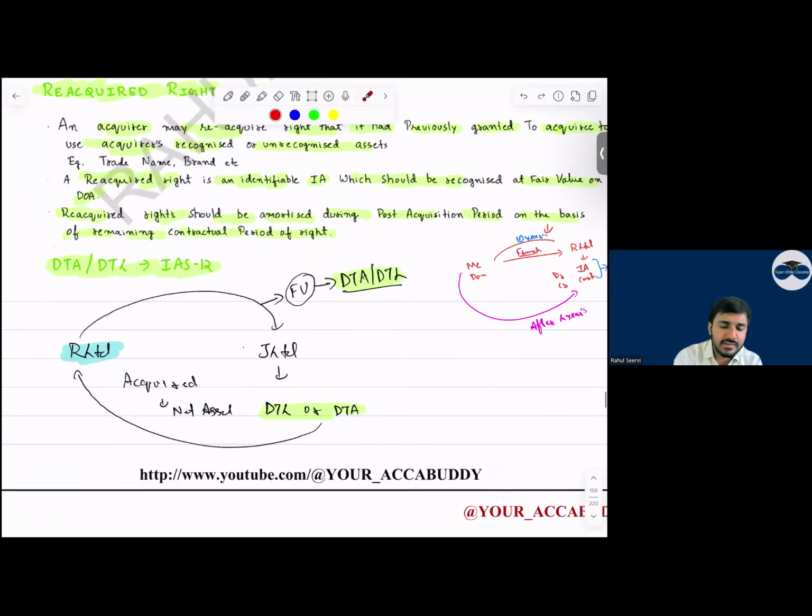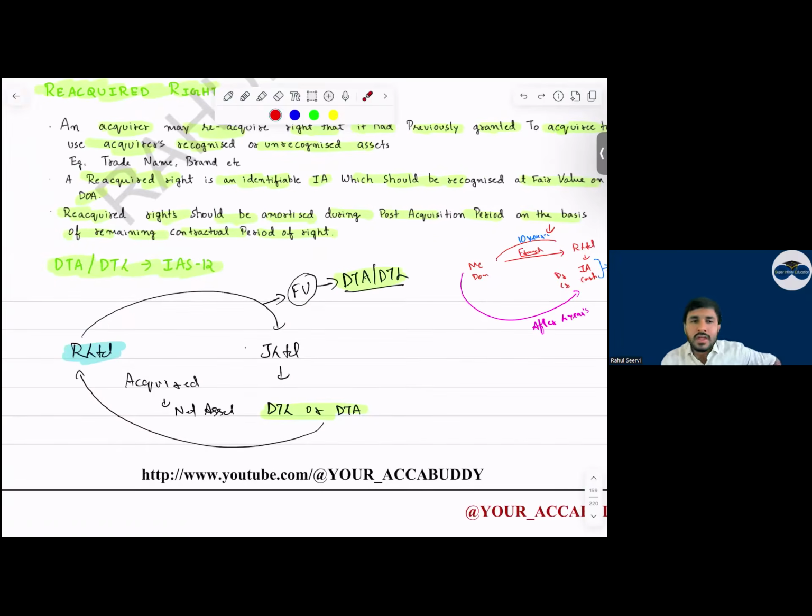Then DTA, DTL. Yesterday only we have done. If the fair value is increasing, in consolidation we will have DTA or DTL because of the fair value. If the fair value will increase, whether DTA or DTL will come into picture? DTL, yes or no?